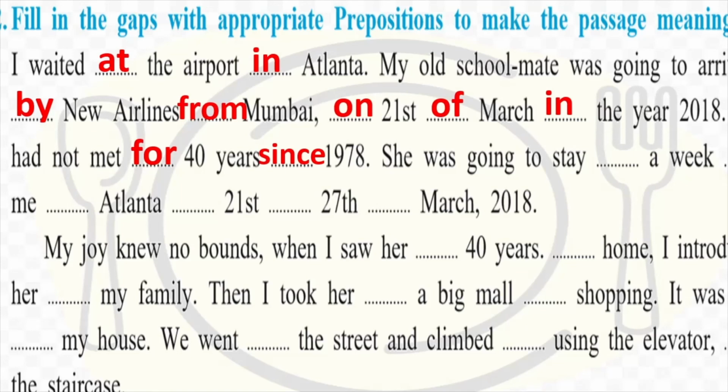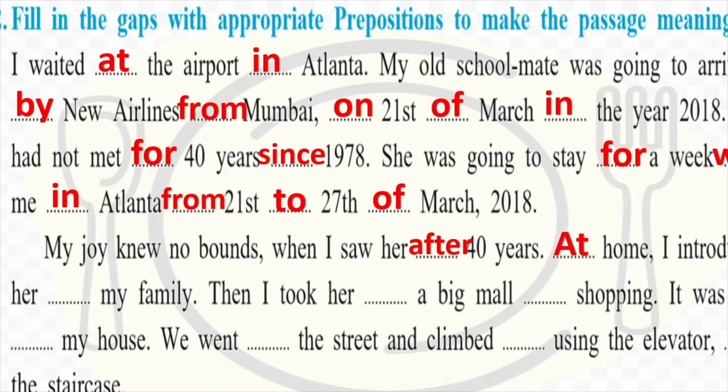She was going to stay for a week with me in Atlanta from 21st to 27th of March 2018. So I hope your answers match with mine. This is a pretty easy exercise if you know how to use your prepositions correctly. My joy knew no bounds when I saw her after 40 years.